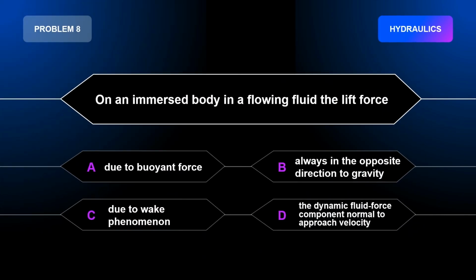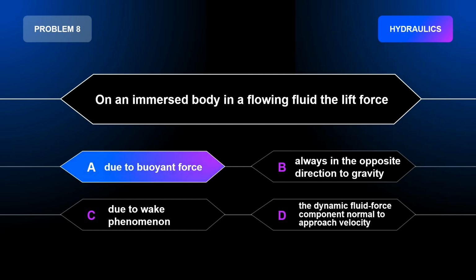Problem number 8. On an immersed body in a flowing fluid, the lift force is A. Due to buoyant force. B. Always in the opposite direction to gravity. C. Due to wake phenomena. D. The dynamic fluid force component normal to approach velocity. The correct answer is letter A. Due to buoyant force.